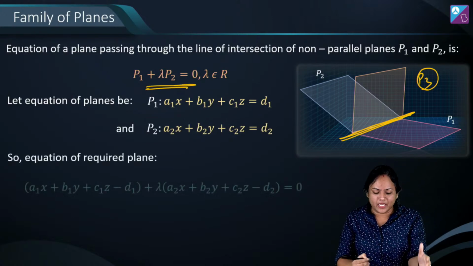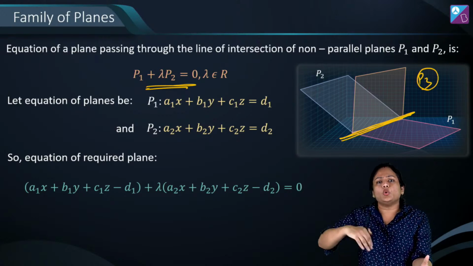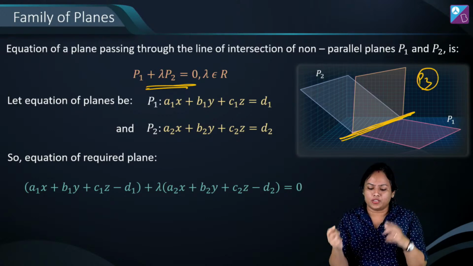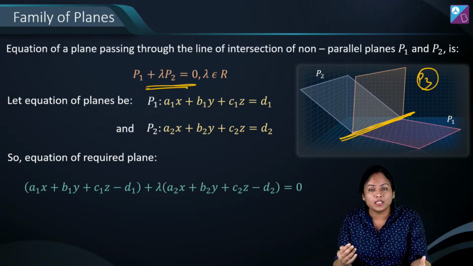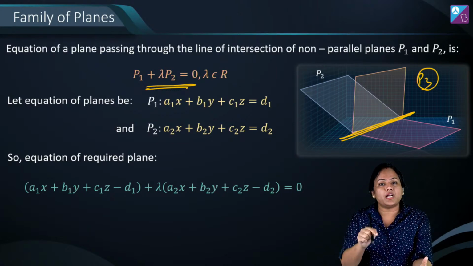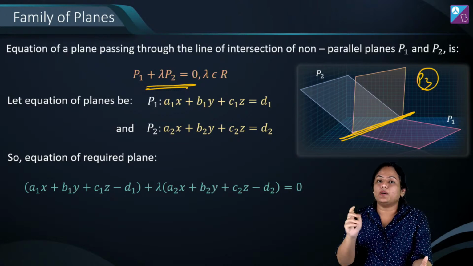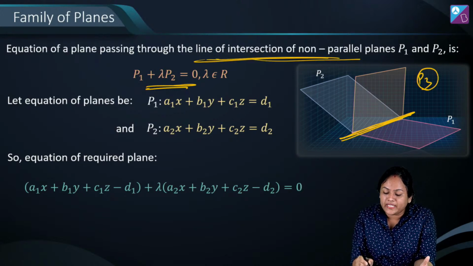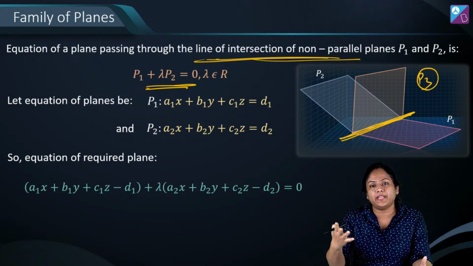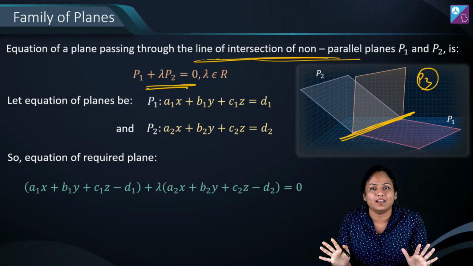So required plane की equation will become somewhat like this. To get lambda, they'll give a different condition. इसका किसी point से distance दे सकते हैं. They can give the normal, anything they can give. You can put it and get the value of lambda. Lambda आएगा, you can get the equation of plane. So do not forget the statement line of intersection से pass होने वाला plane, मतलब family of planes लगाना है.